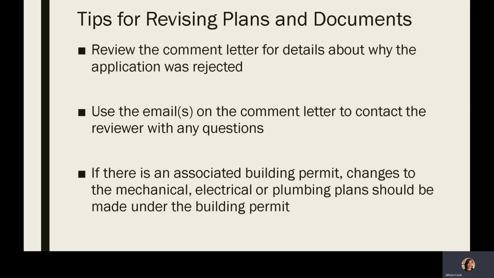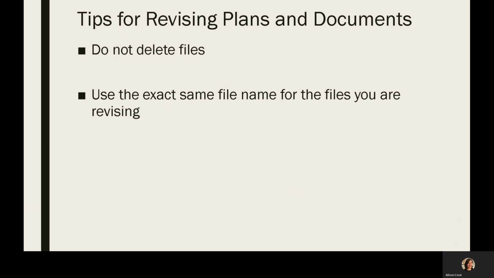If you have an associated building permit for mechanical, electrical, or plumbing permit applications, the plan revisions should be submitted under the building permit. The mechanical, electrical, or plumbing permit applications should only be revised once the changes to the plans under the building permit have been approved. If you are revising plans for a building, fire, or elevator permit, or your mechanical, electrical, or plumbing permit does not have an associated building permit, then you can proceed to revise the plans under that permit.